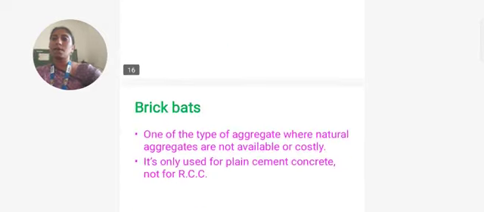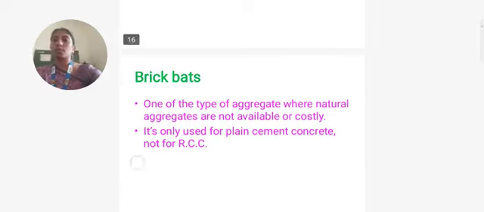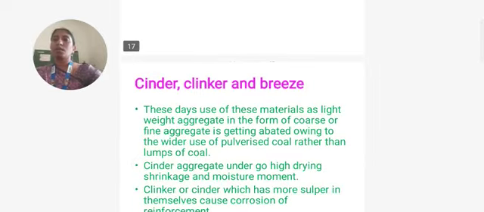These are the artificial aggregates. Brickbats are one type of aggregate used where natural aggregates are not available or are costly. It is only used for plain cement concrete, not for reinforced concrete. Others are cinder, clinker, and breeze.